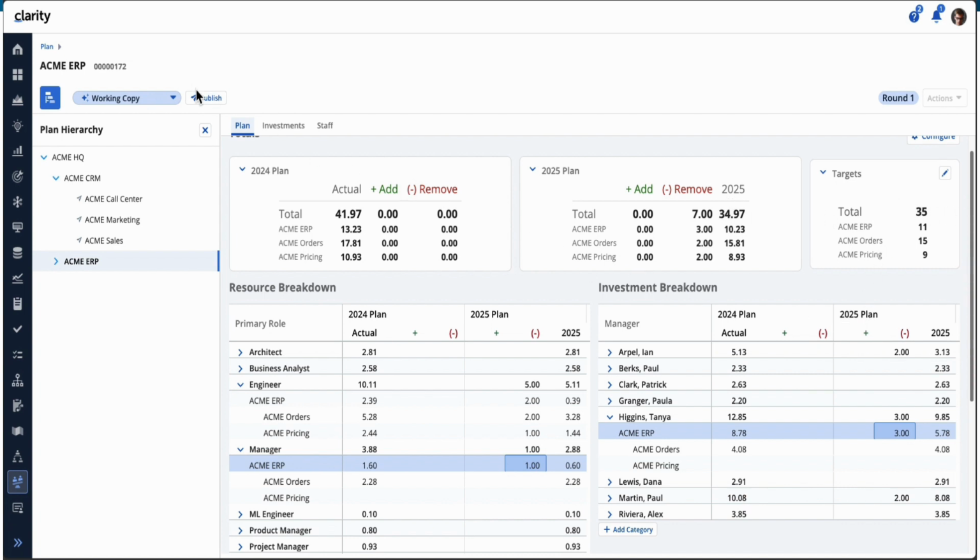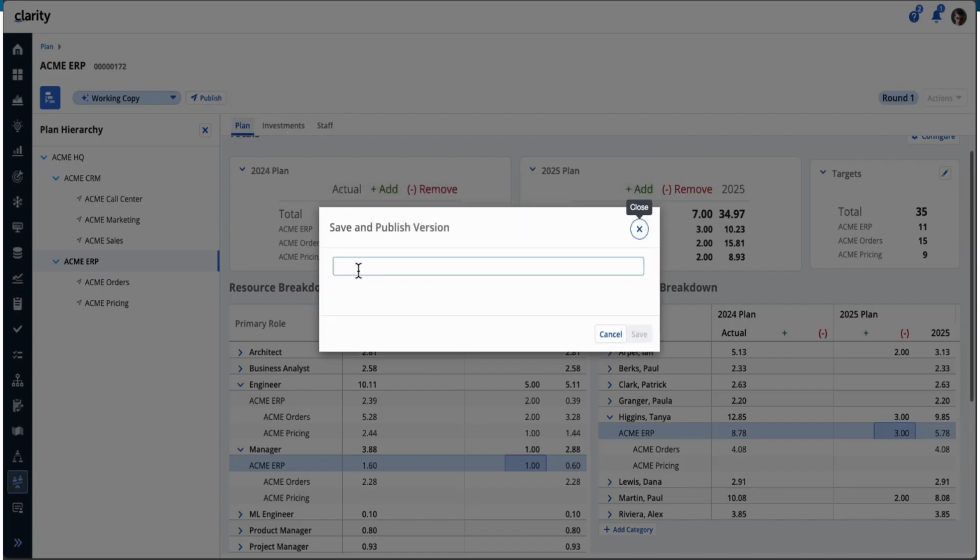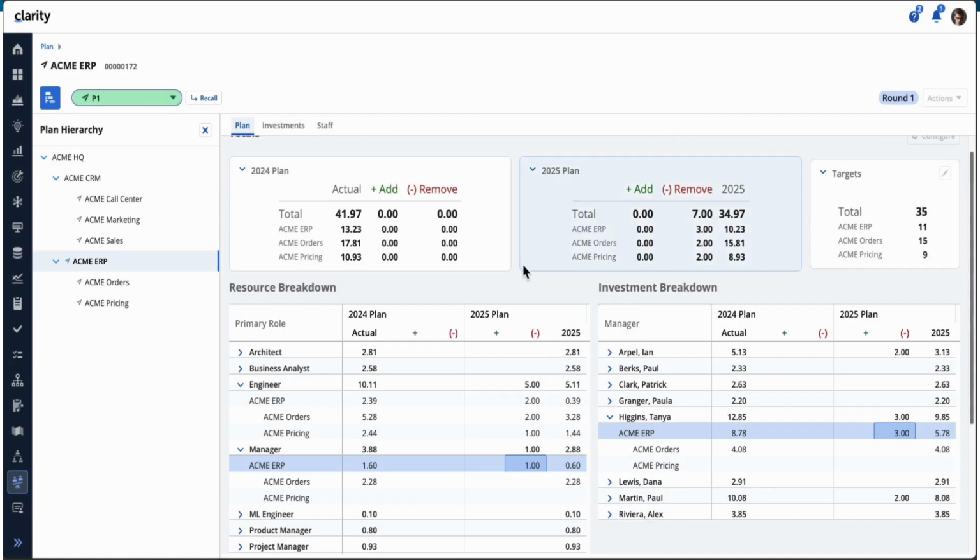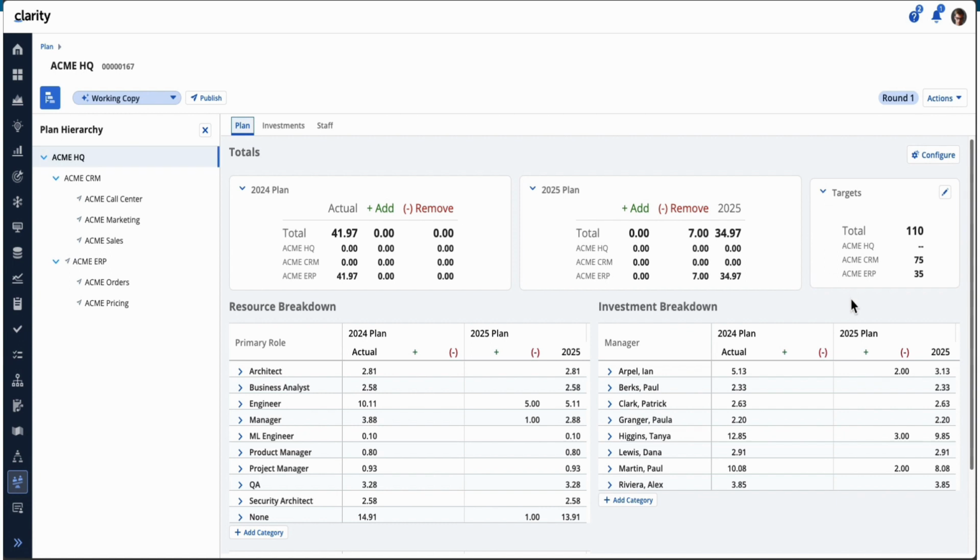So then what I can go ahead and do, the child plan's already published, so I can publish this one. Say we publish, call it P1. We publish that out. And if we go to the top level plan, we can see ERP has been published, and it's meeting the target it was set for by the Acme HQ. So that's a scenario where you go around and balance it out based on the targets and balancing out the plans.